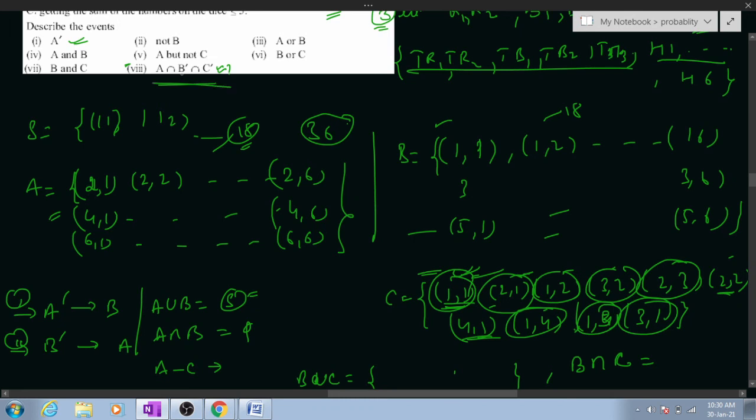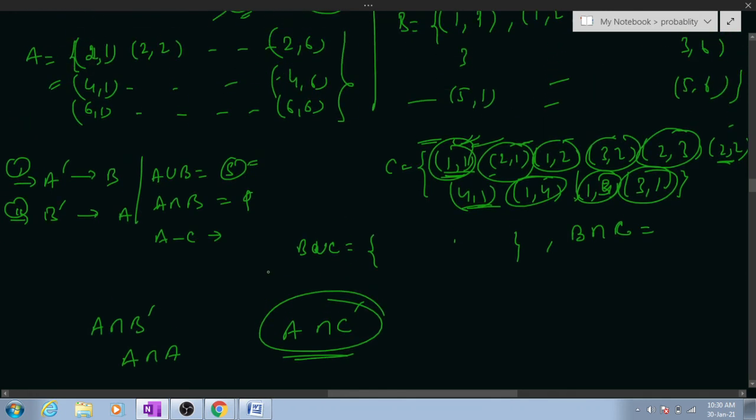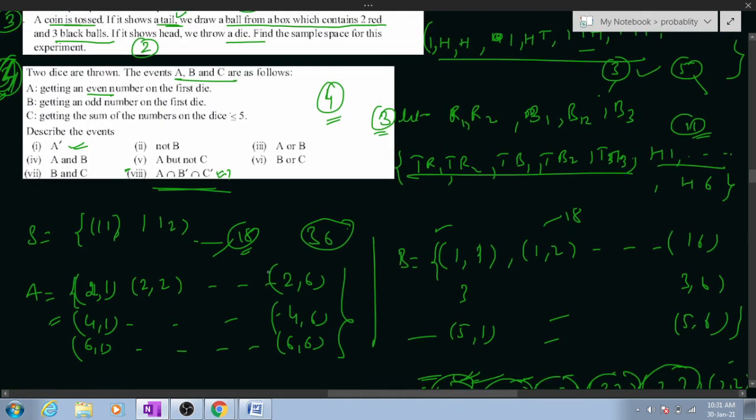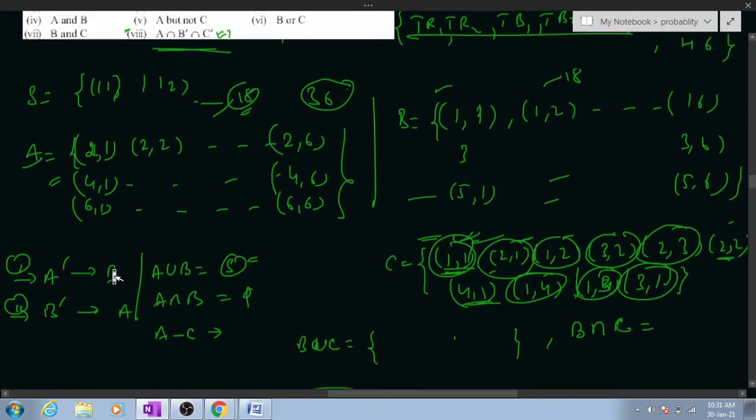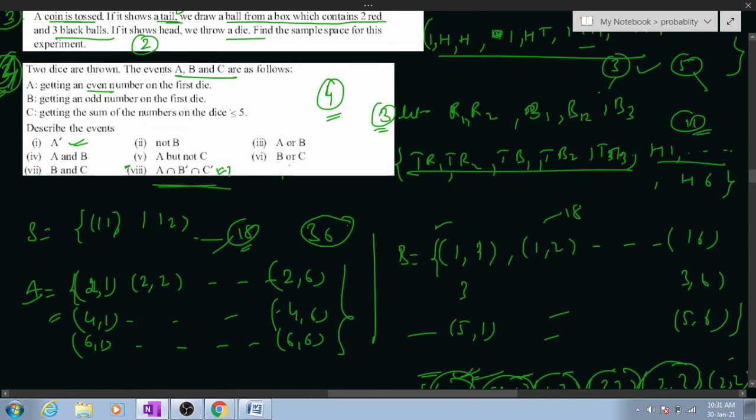Now A and B dash, and C dash, B dash you had found. I'll give you a short hint about this. A intersection B dash. B dash is our A, right? So A intersection A will be how much? A. A intersection C dash you have to find out. Nothing else. Clear? Understood this part? Plus B dash, what? B dash is our A, right? Look, B dash has come as A. So A intersection A is A. You just need to find A intersection C dash, that's it.